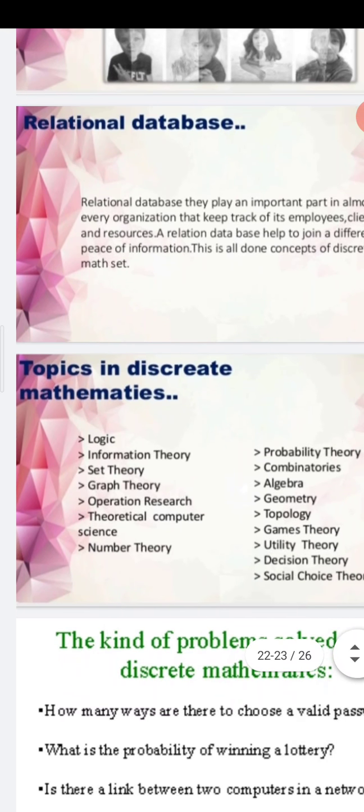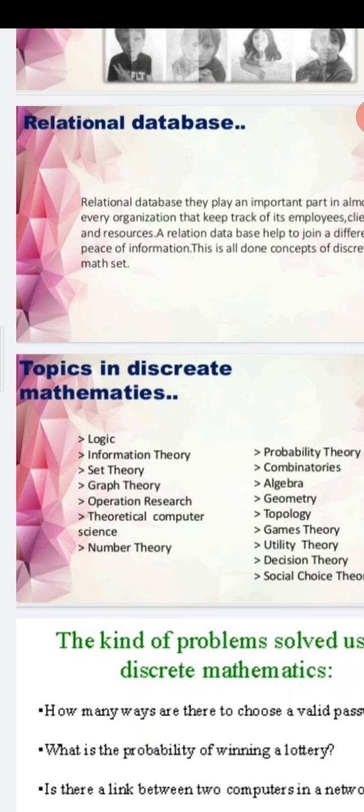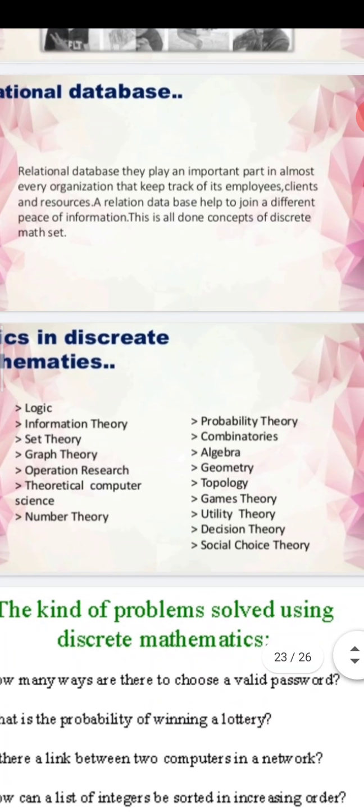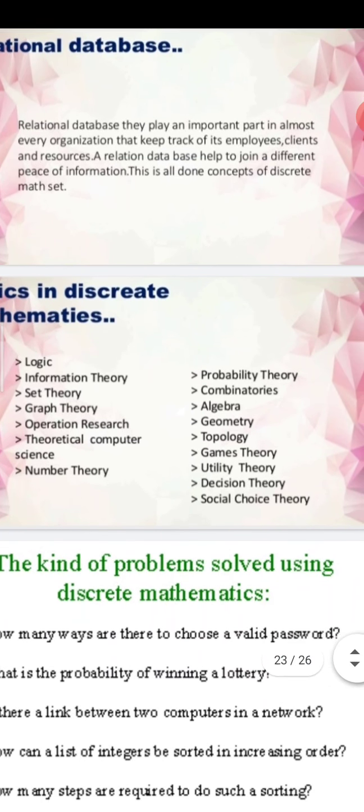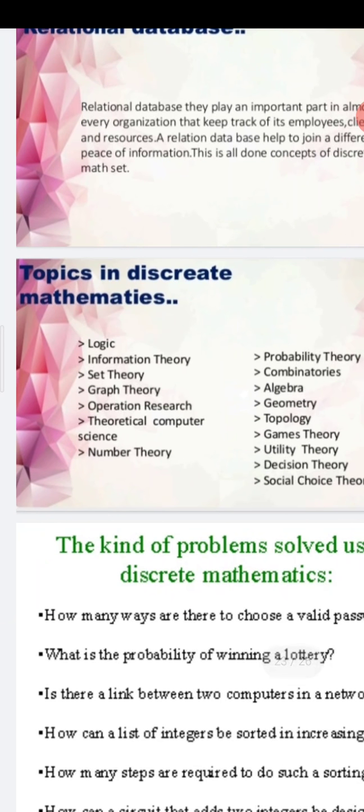Now, what are the topics in discrete mathematics? Like general topics, what we are going to cover is logic. Regarding logic, we'll study in discrete mathematics: information theory, set theory, graph theory, operation research, theoretical computer science, number theory, probability theory, combinatorics, algebra, geometry, topology, game theory, utility, decision theory, social choice theory. These are all important and very useful concepts in computer science.